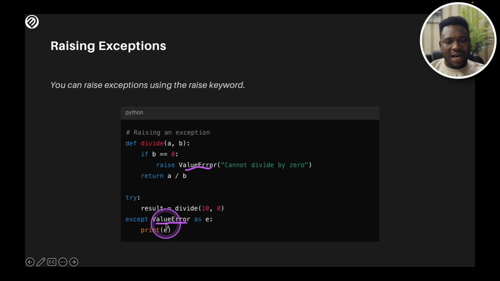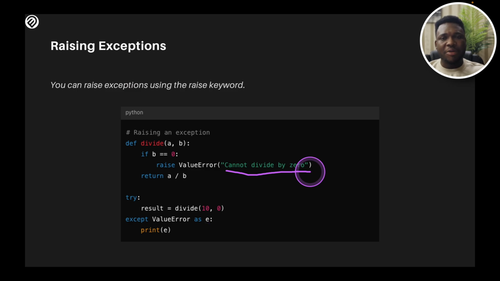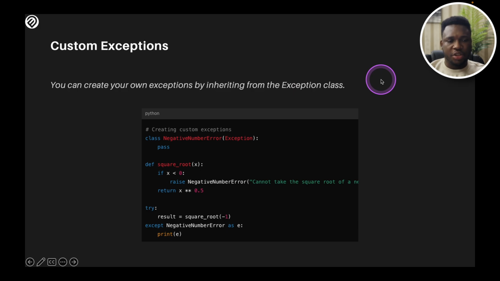My except block is going to catch the value error, and here, because my b is 0, it's going to catch the value error. And what is it going to print? It's going to print the exception as e. It's going to print this and tell me cannot divide by 0. And this is how you catch. So you could raise your own exception, and later in the code, when you're trying to call the function, you could actually catch that exception and print the exception for the final user to know what they might be doing wrong. You could also create exceptions by inheriting from the exception class.